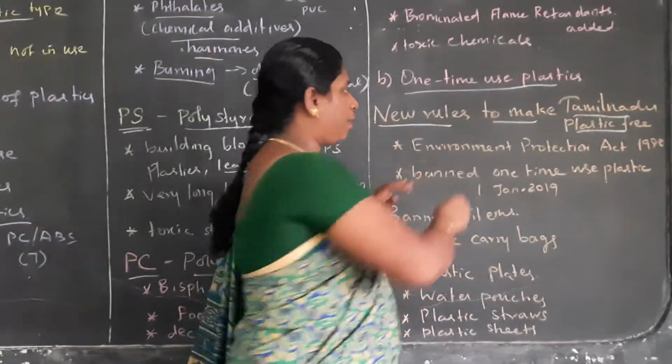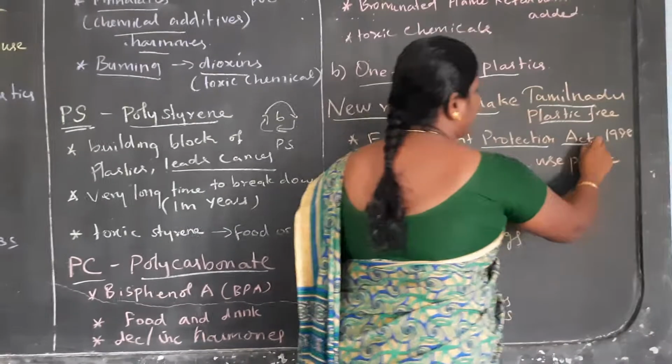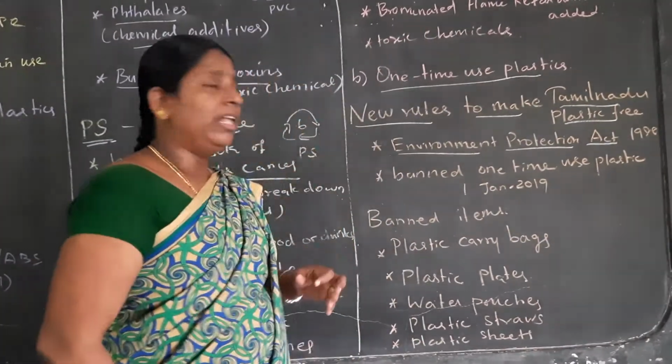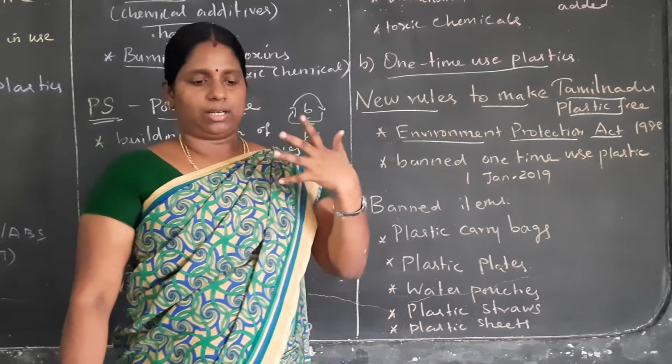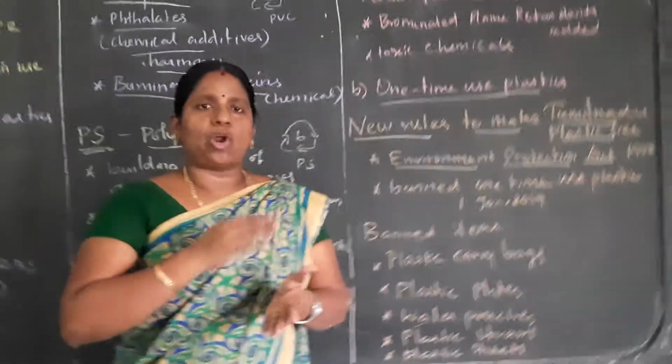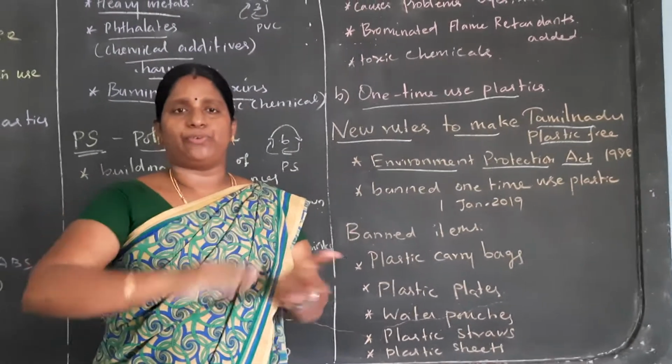First, the Environmental Protection Act 1988. They banned one-time usage plastic, but it was not strictly enforced, and they did not ban it fully.